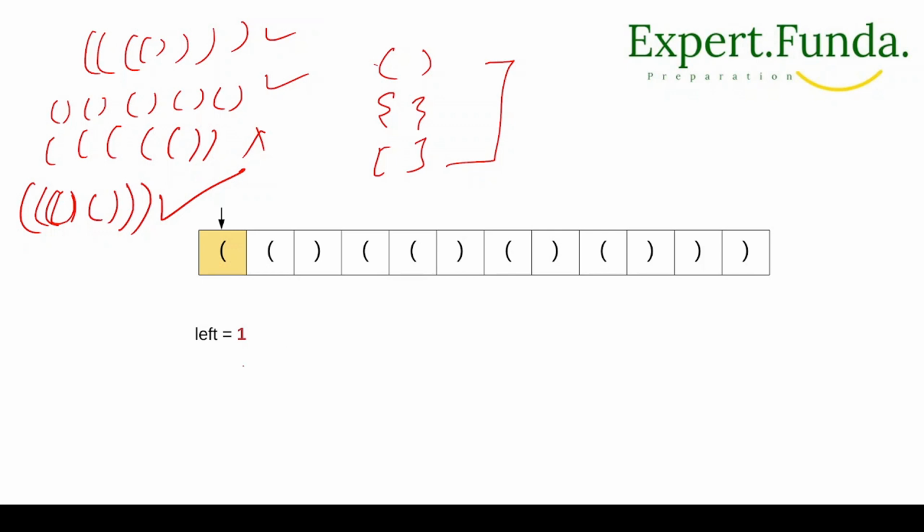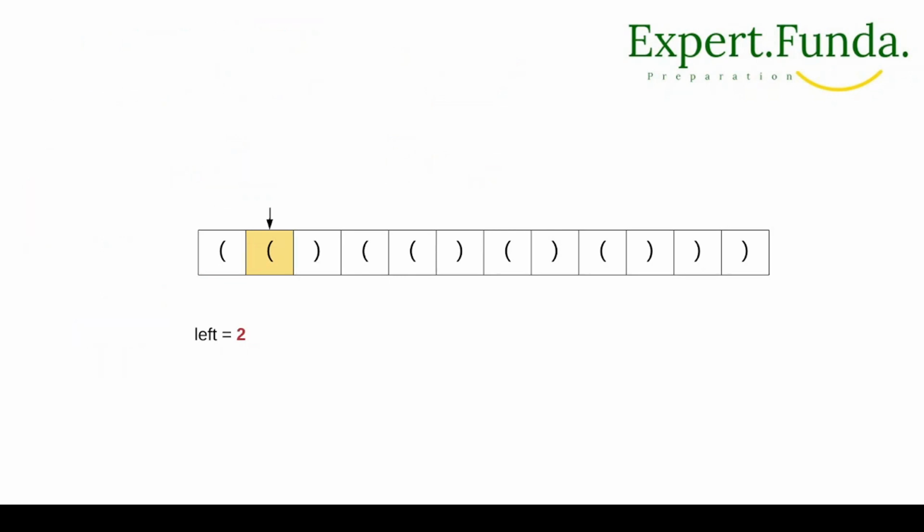Now understand, if we have this example, we will simply do a simple algorithm to deal with this problem. We will process the expression one bracket at a time, starting from the left. We'll take left as a variable and start. First, let's suppose we are at the starting brace here, so left is 1. Now we move here, and the second left comes, so now left is 2.